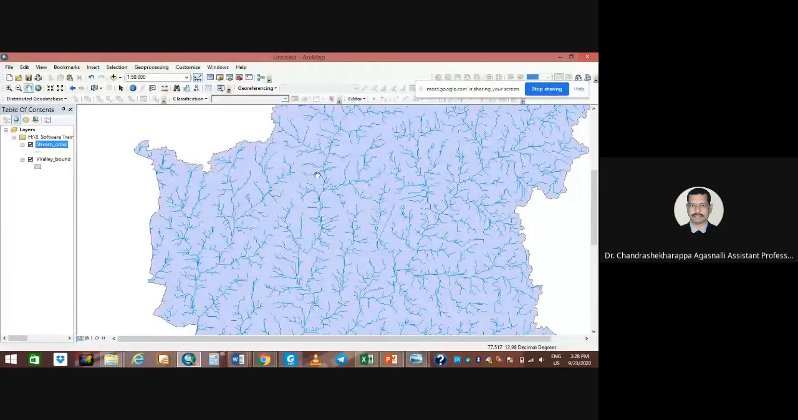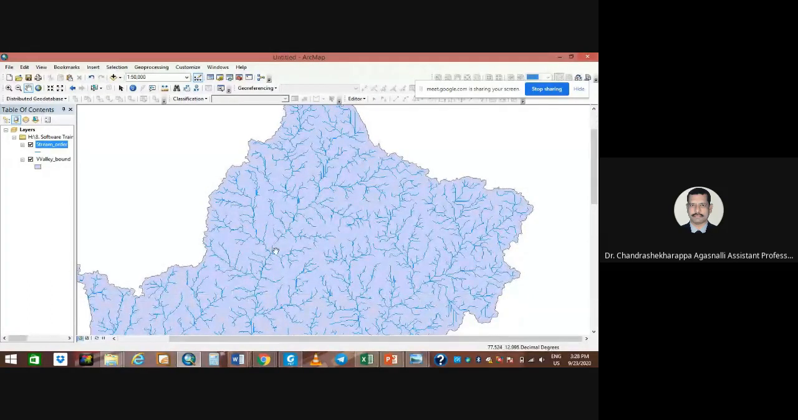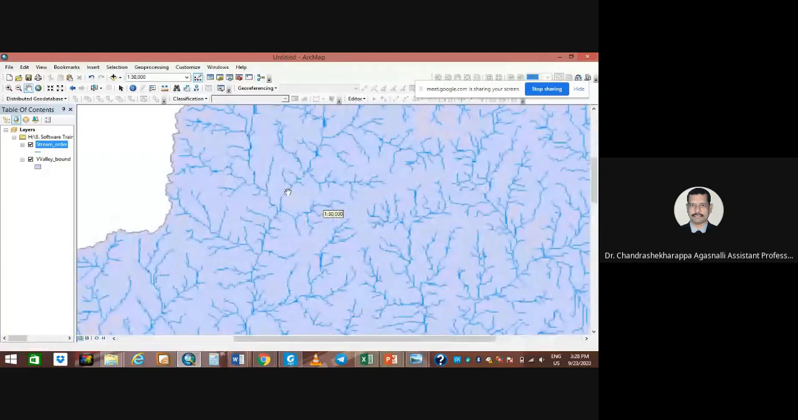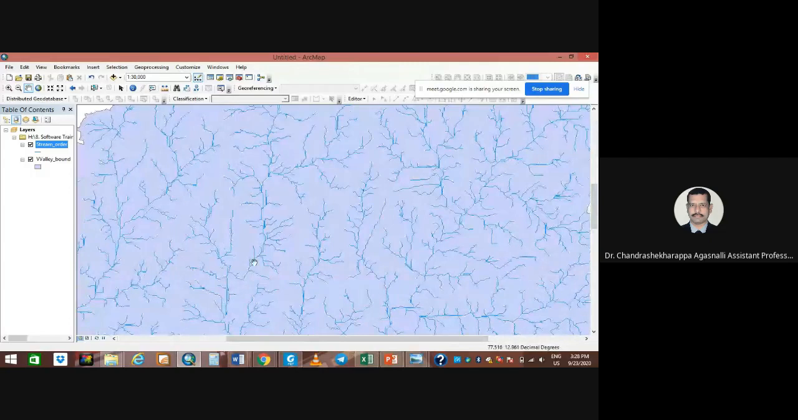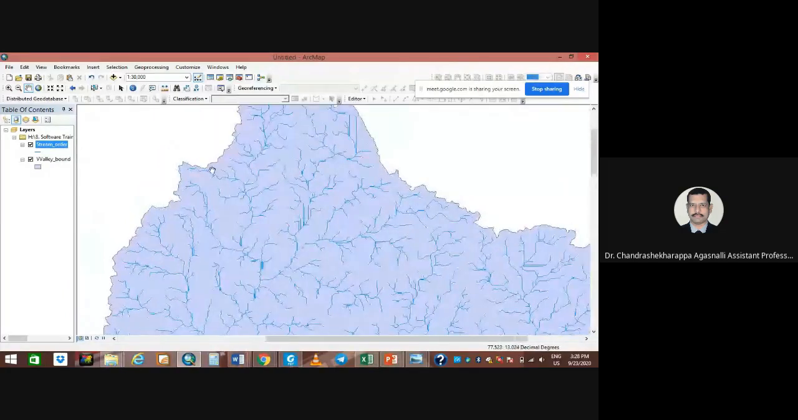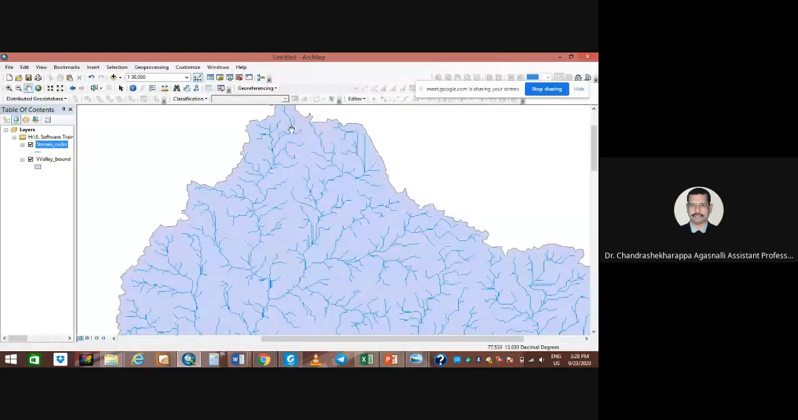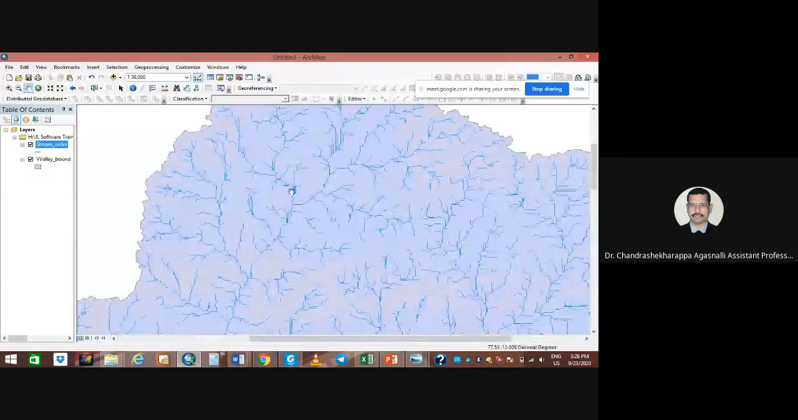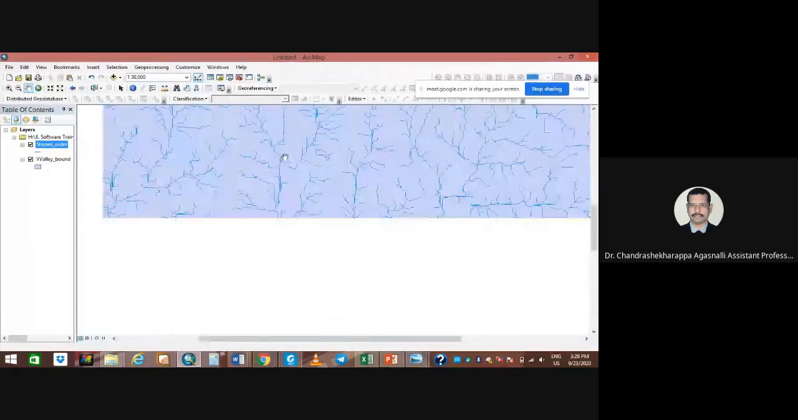Contours are nothing but your elevations, right? So here are the highest elevations, and here are the lower elevations, where the main streams or higher order streams are. That is called the lowland areas, the lower elevation part. Where the first order streams are, that is your higher elevation. That means elevation is high here and low here. That's why the river is flowing towards the southern side.